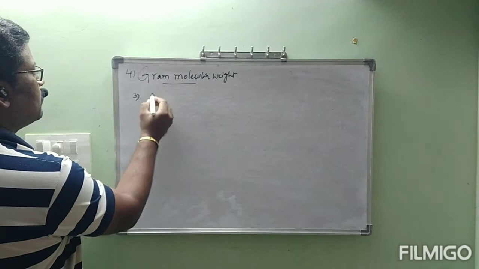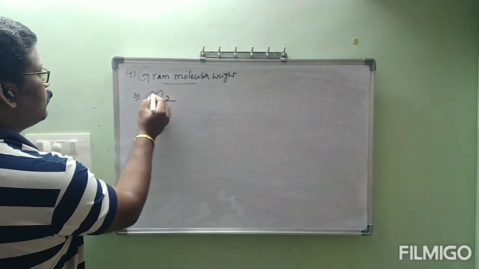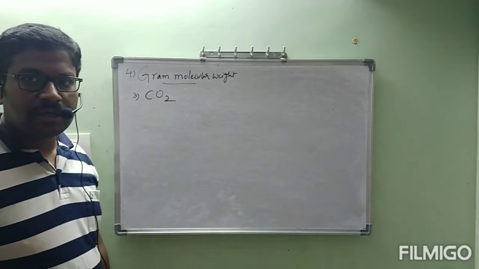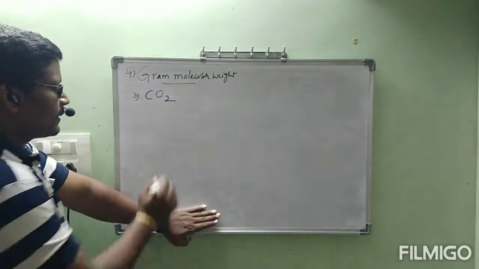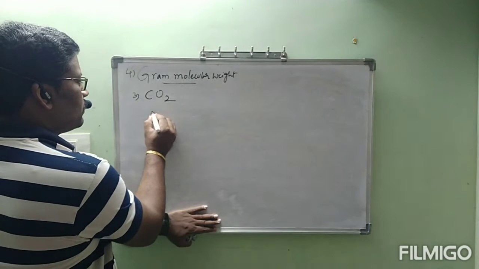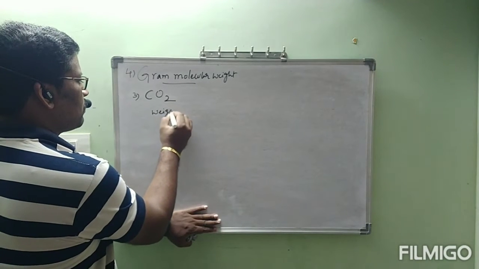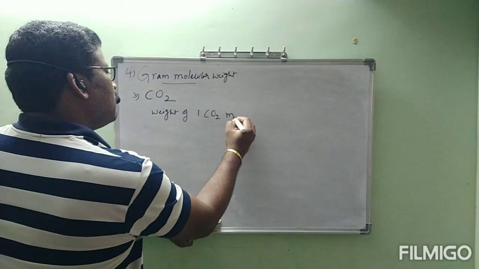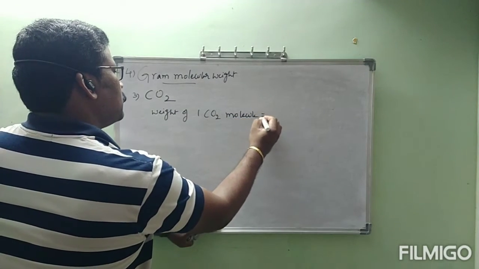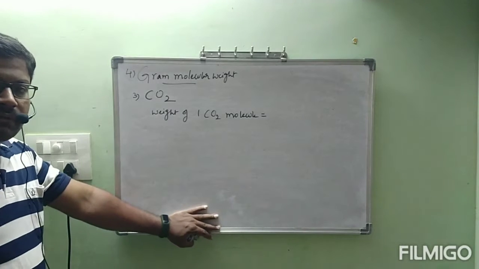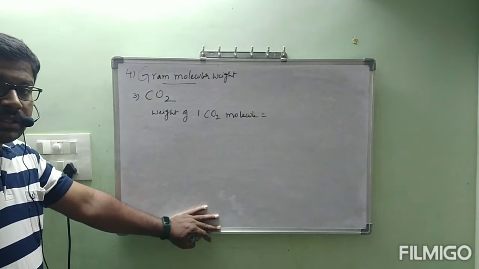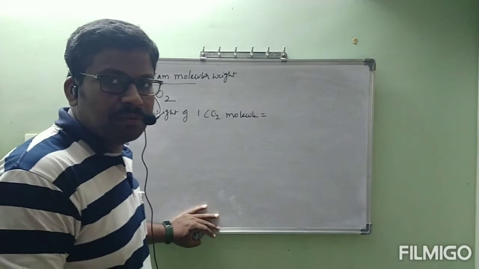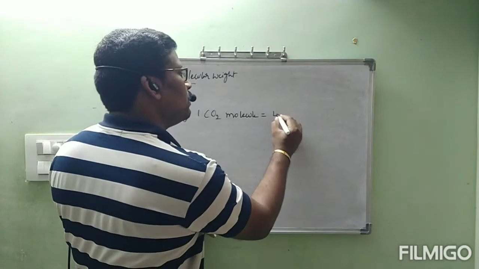Third example, CO2. Now I want to find the gram molecular weight of CO2. Weight of one CO2 molecule: previously we have seen it is 44 amu.